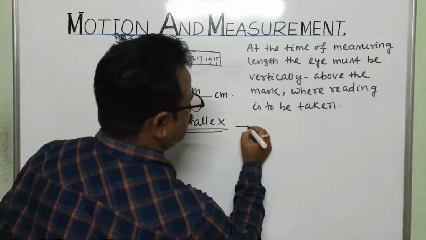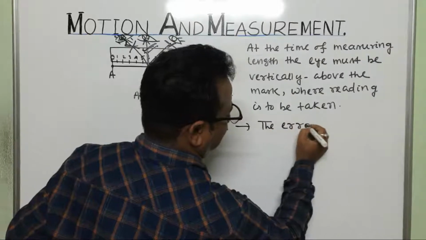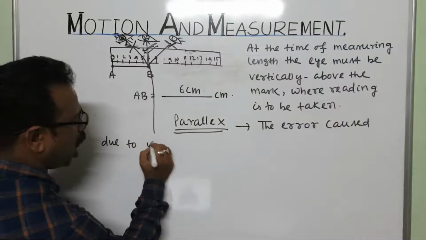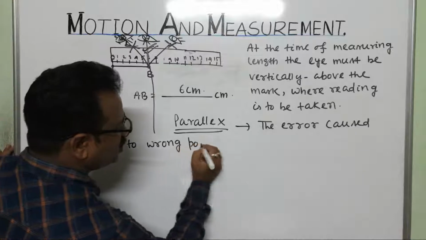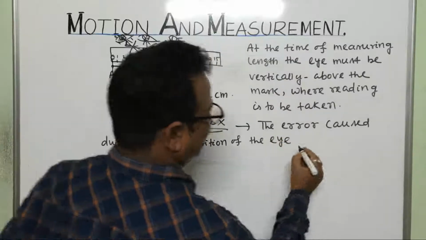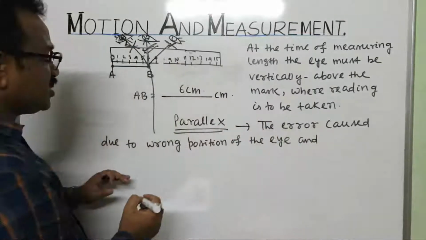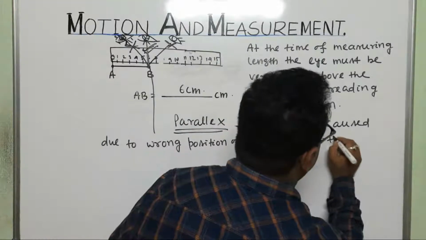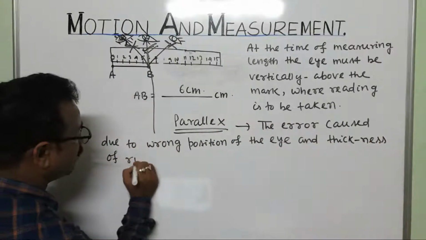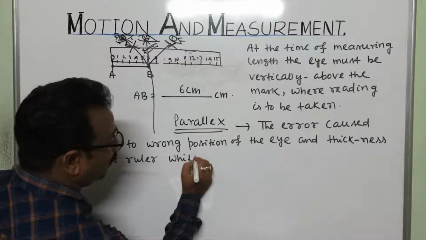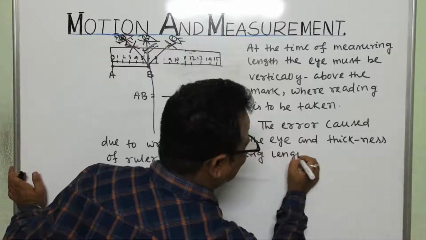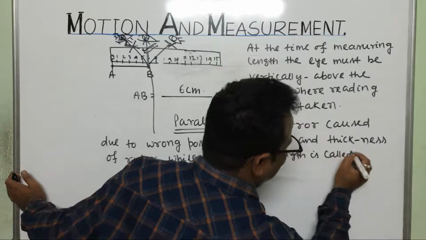Parallax. The error caused due to wrong position of the eye and thickness of the ruler while measuring length is called parallax.